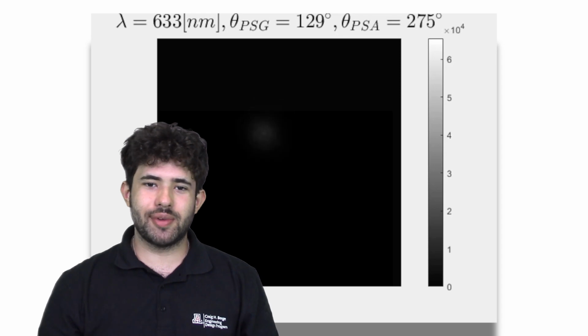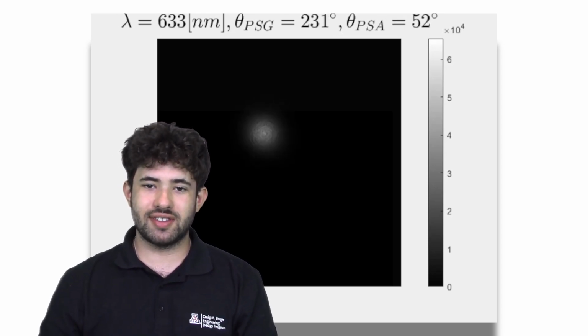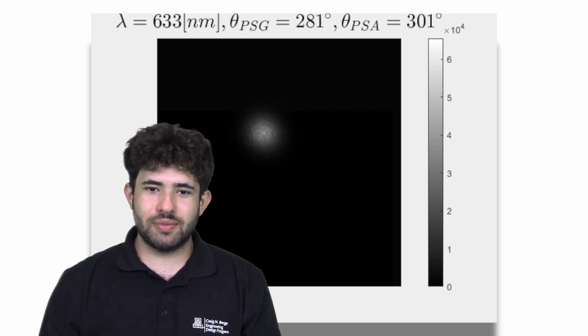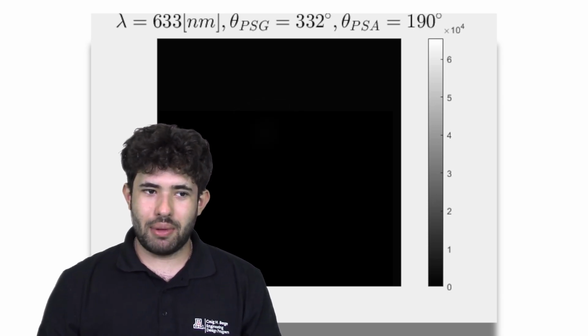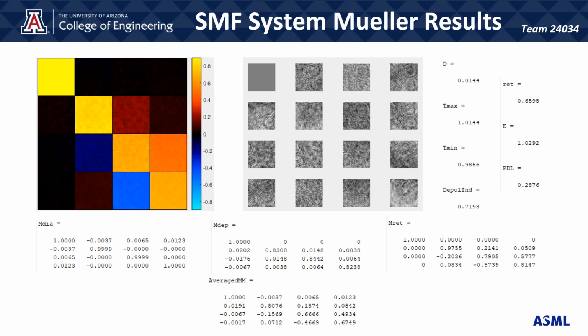So Stokes polarimetry is light measuring polarimetry, whereas Mueller matrix polarimetry is sample measuring polarimetry. Stokes polarimetry only uses a polarization state analyzer, a PSA. You can have any light field coming into it, it does not matter, and it'll essentially analyze the light field that is coming out. Mueller matrix polarimetry needs a polarization state generator and analyzer. It essentially sends known states of polarization into a sample, and then it can analyze those states coming out of the sample to see how they changed.